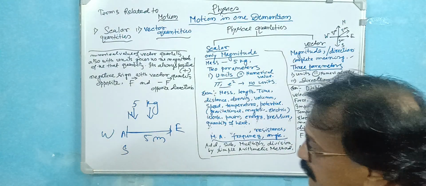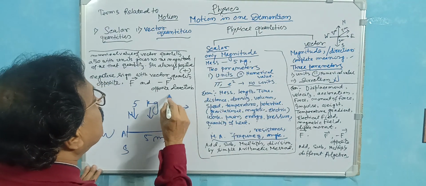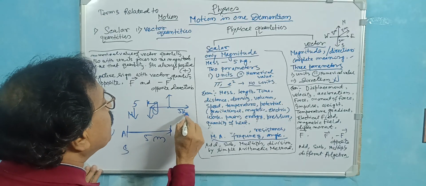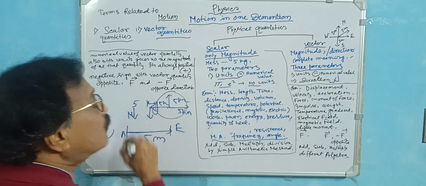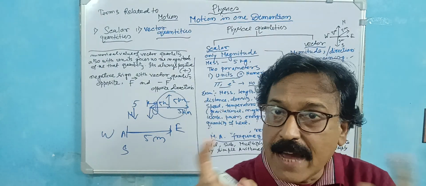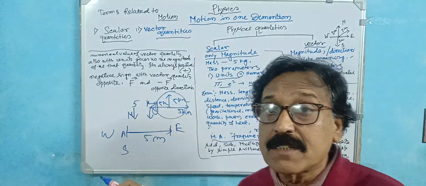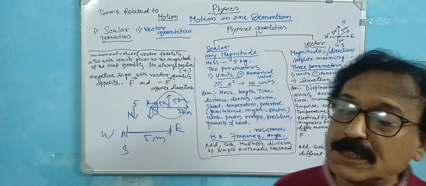Distance is this. Here, suppose from here, this is 5 kilometer, this is also 5 kilometer, this is 5 kilometer. All of these 5 kilometers are distance, but it's not the displacement. Displacement in which direction? 5 kilometers towards east, 5 kilometers towards north, 5 kilometers towards west. That is the complete meaning of displacement.